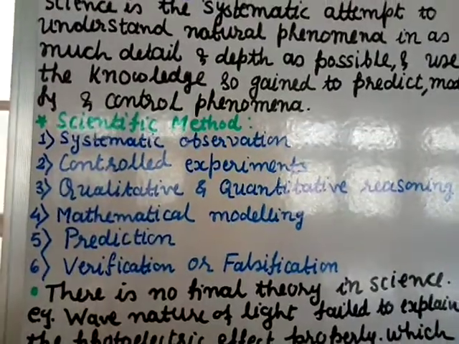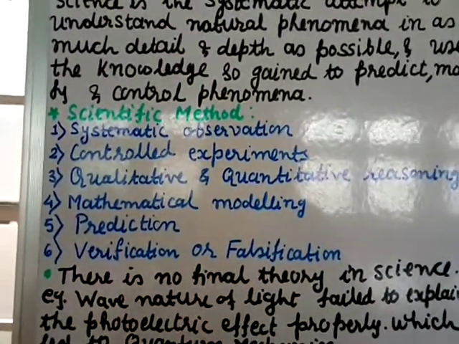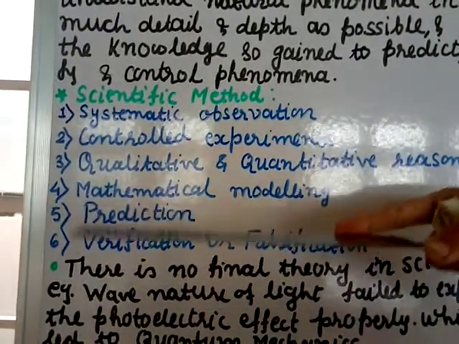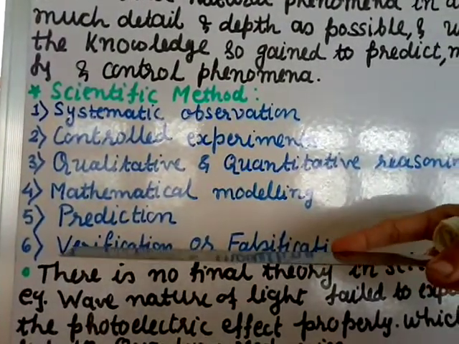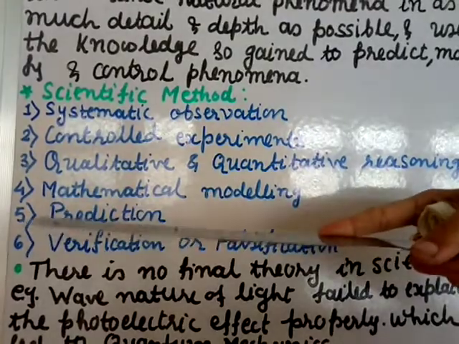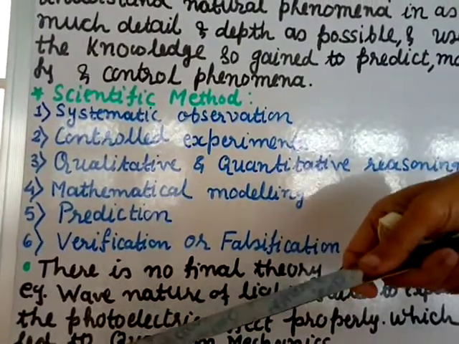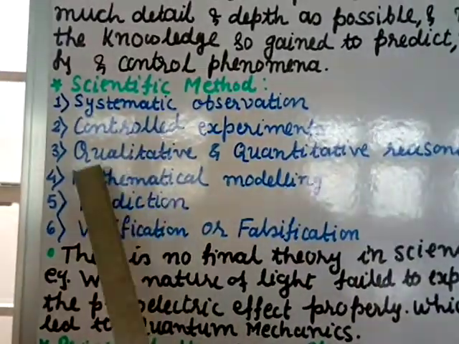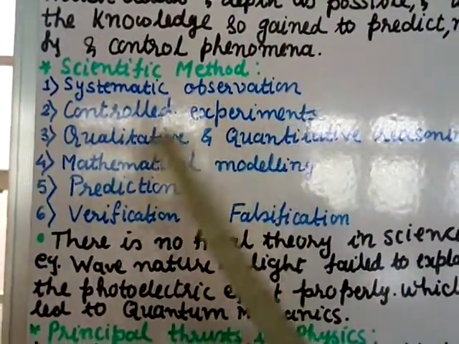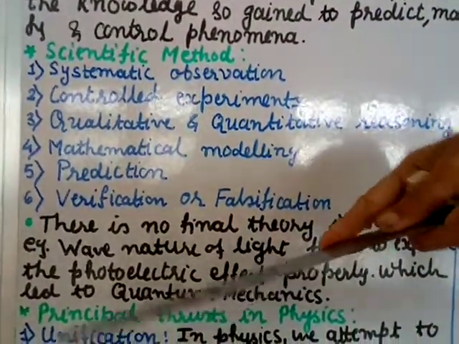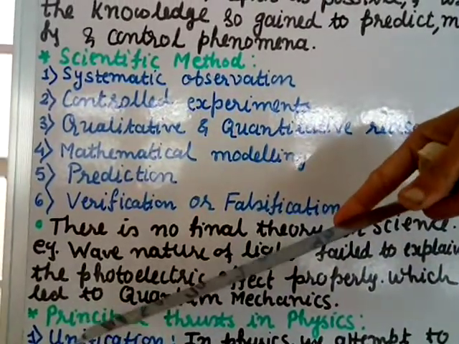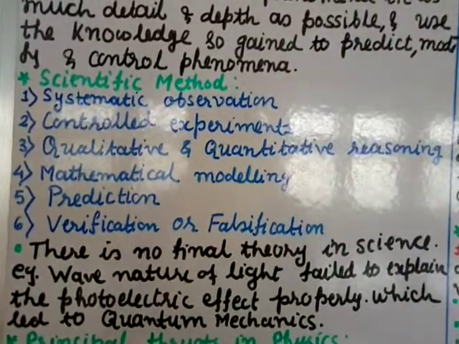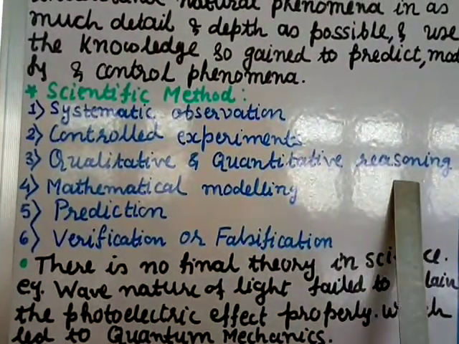Qualitative reasoning means we know that water flows from high to lower. So suppose I am going to check this. This is my level place. If I put water on this, it will not fall, because it is straight. But suppose I tilt it a little, water will start flowing, right? So water is flowing when I tilt it. That is called qualitative. And quantitative means how much I should tilt it, or at what angle I should tilt it, so that water will flow with how much speed. All that is called quantitative reasoning.